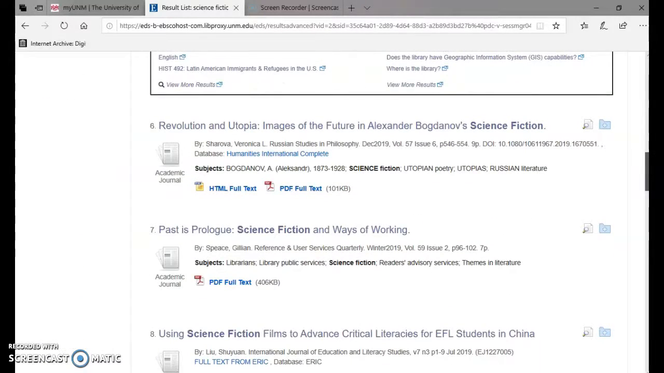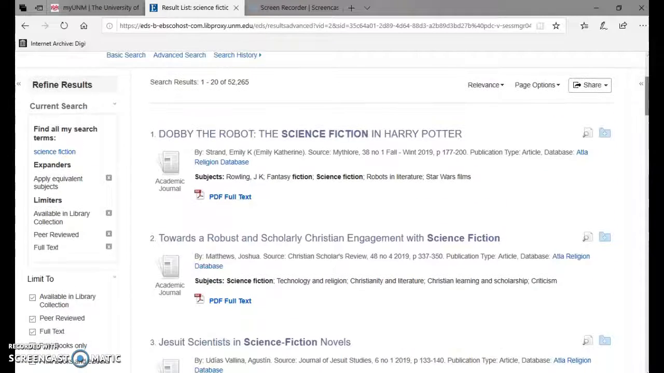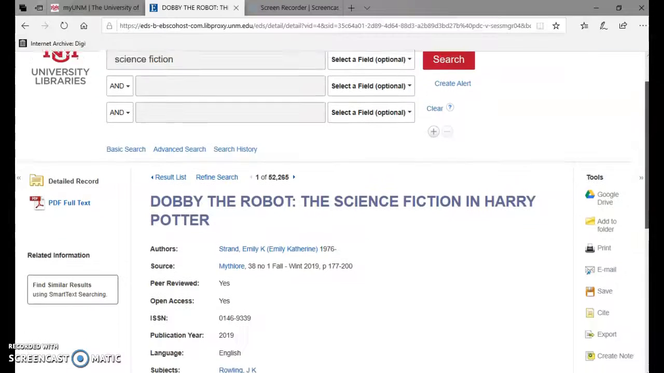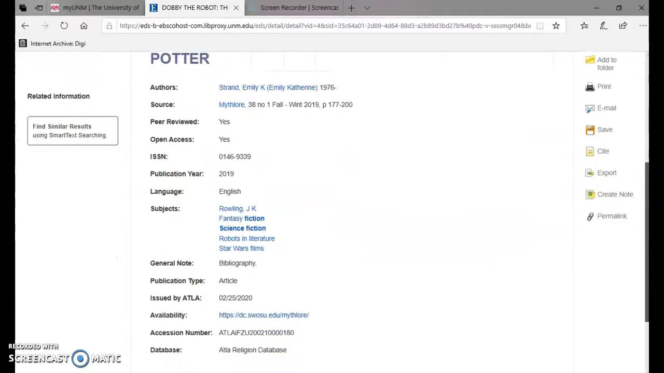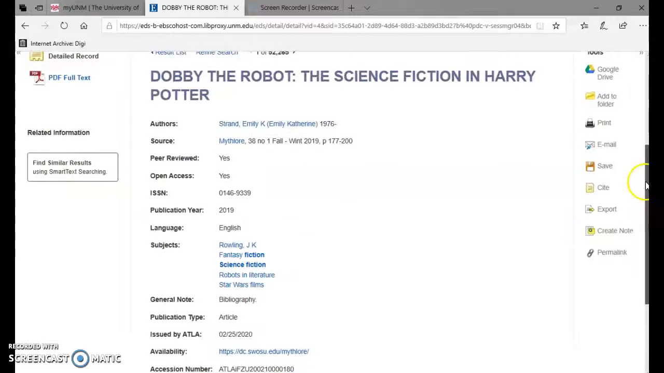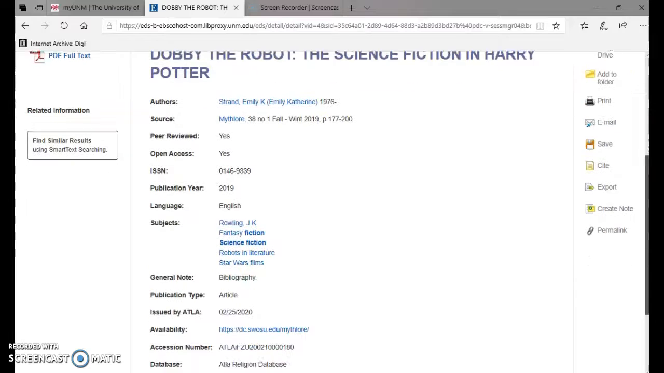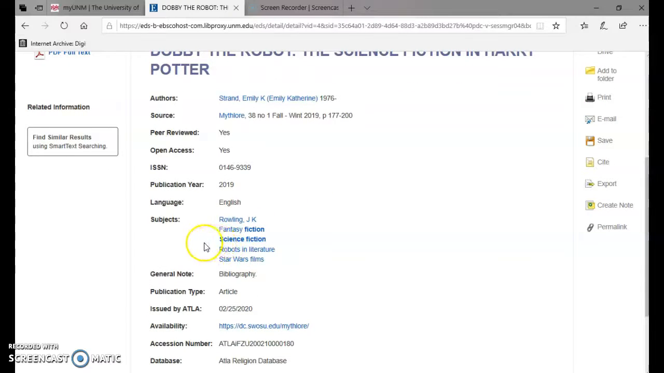So there's a bunch of really interesting stuff coming up already, like Dobby the robot. I'm actually probably going to come back through and download that. Okay, so usually you can just click on whatever it is, and find the source information, right? Here's your subjects, right? These are kind of the keywords that it's being cataloged by. So when I put in science fiction, this is one of the articles that came up specifically because they included science fiction in the catalog terms.